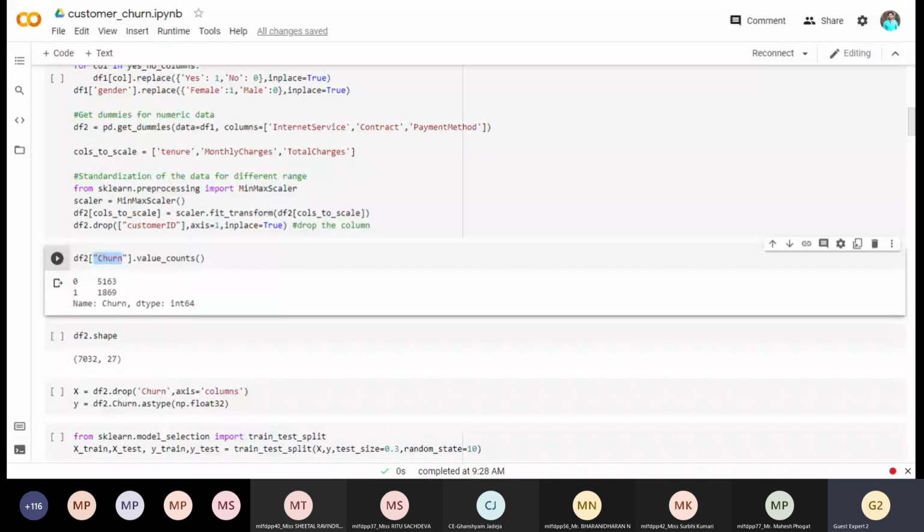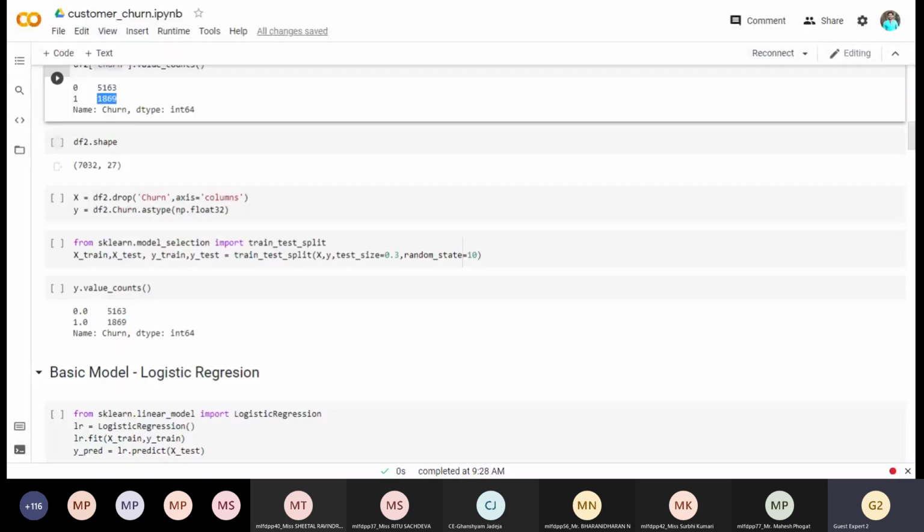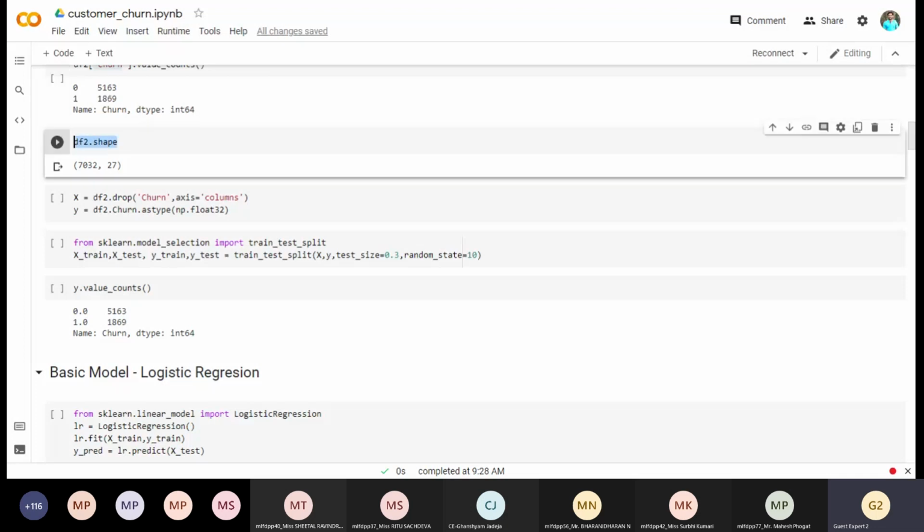Here my Y is churn, which represents whether the customer has left or not. You can see that 5163 are the customers still associated with this business, but 1869 customers have left the service. Now we understood that there is a problem with this data set, so we need to balance it. This is just the shape: the number of columns is 27 and the number of rows is 7032.